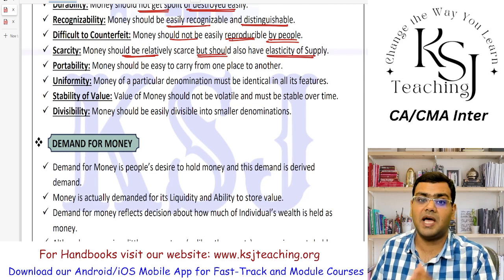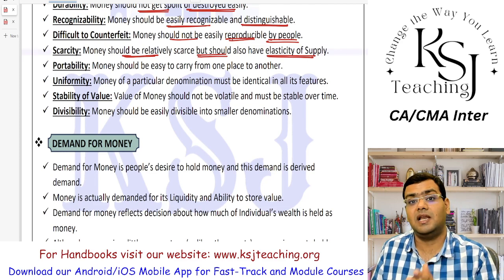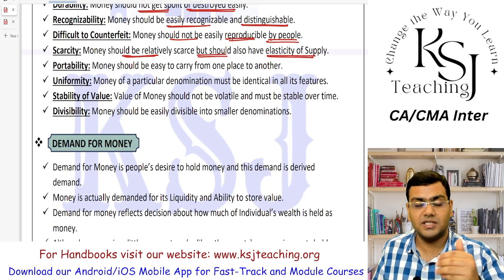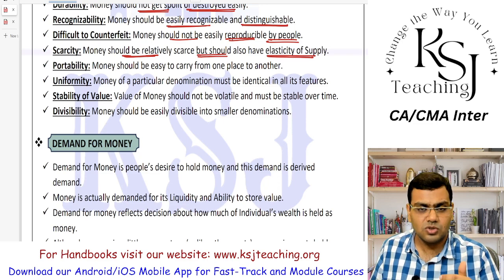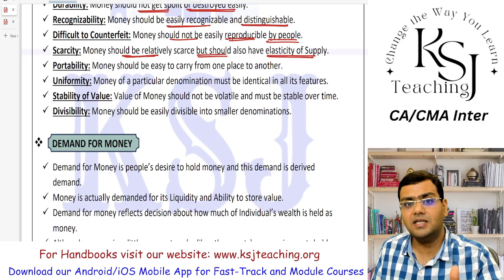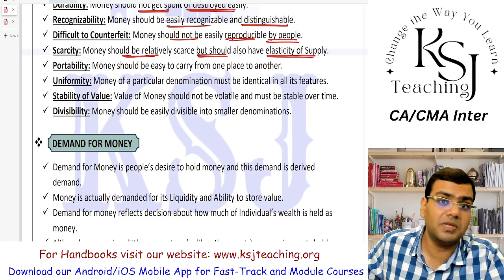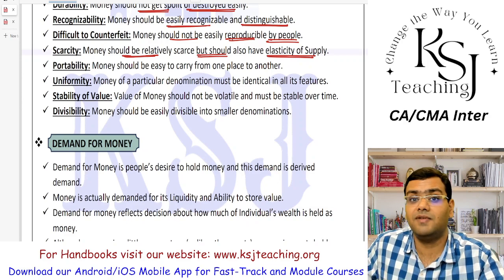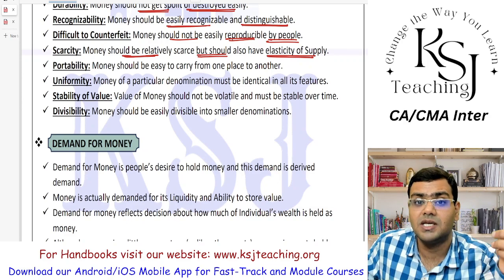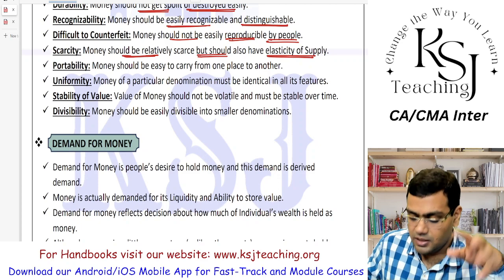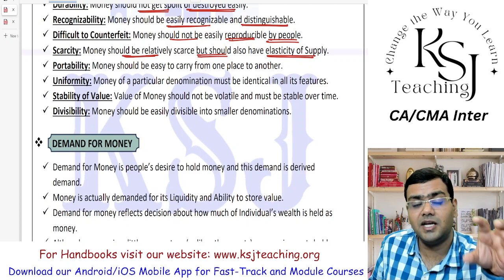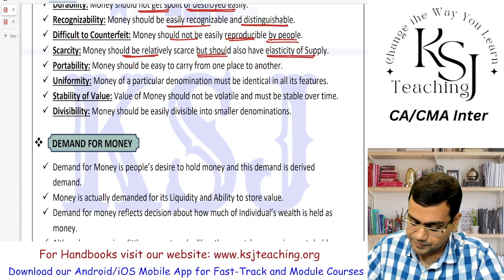According to the supply, this money should be elastic, right? If there is a supply of goods and services, there should be so much money that the demand is satisfied and the people are able to consume what is being supplied, because that will be beneficial for both the producers and the consumers, right? So that much money should be there, but it should not be unlimited.